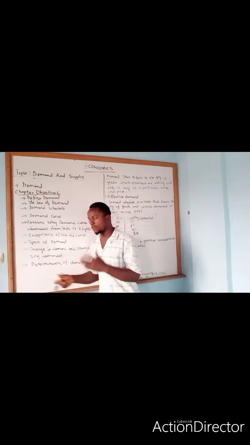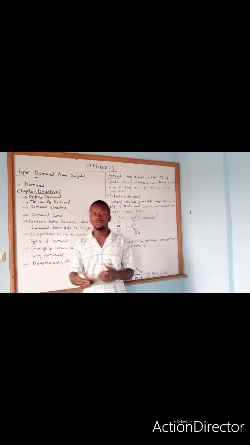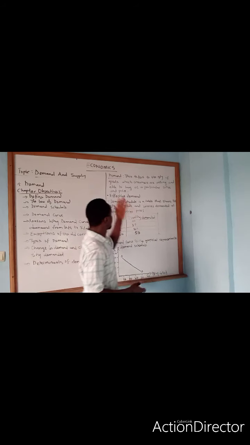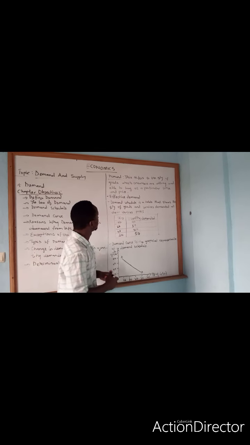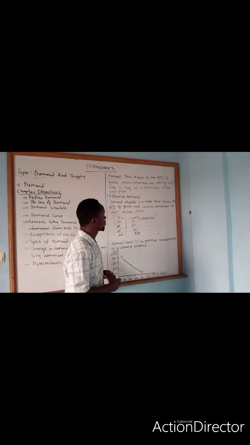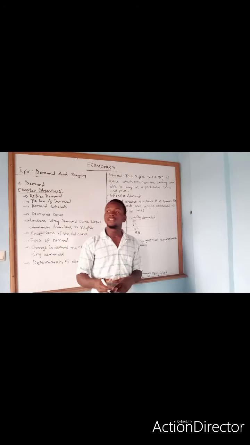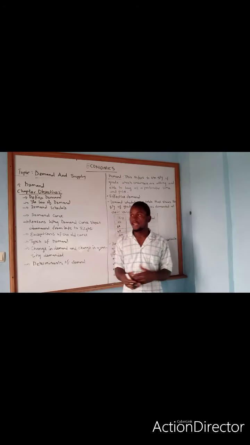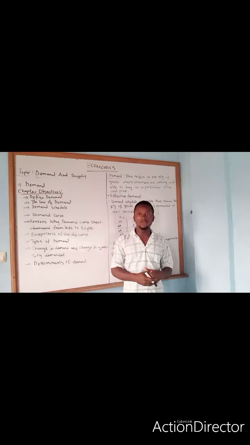Now, I'll move straight away to explain to you the notion of what demand is all about. Demand refers to the quantity of goods that consumers are willing and able to buy at a particular time and price. If a consumer goes to the market, he sees goods, and he will need to buy these goods.